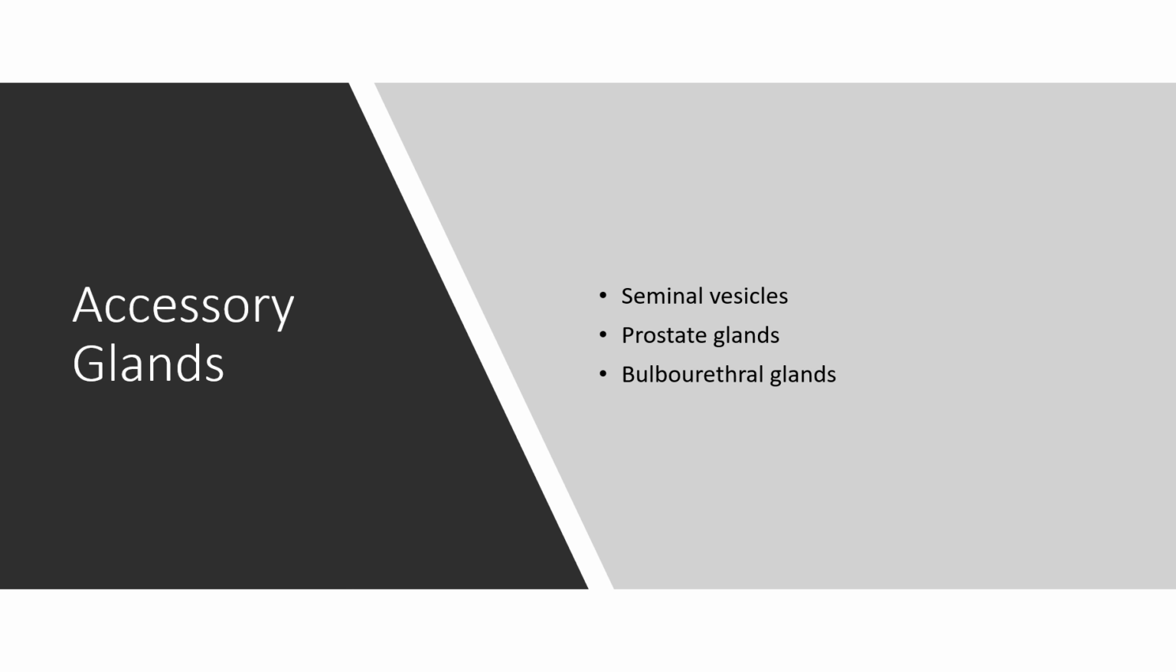So the secretions of all these glands constitute seminal plasma, which is also called semen, which is rich in fructose, calcium, and certain enzymes, as we have mentioned earlier. The secretions of bulbourethral glands also help in lubrication of the penis. This is all about accessory glands.